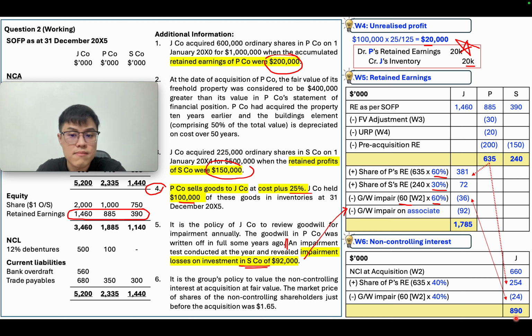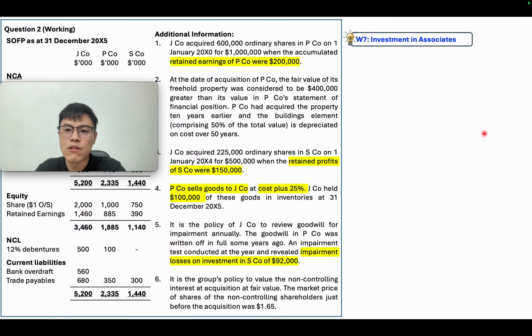Last but not least, the last working is your associate, because you have S as an associate. S will give you a profit of 72, and the investment in the associate also has impairment. So use the equity accounting method.